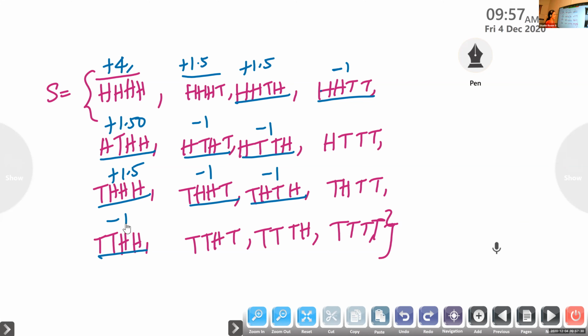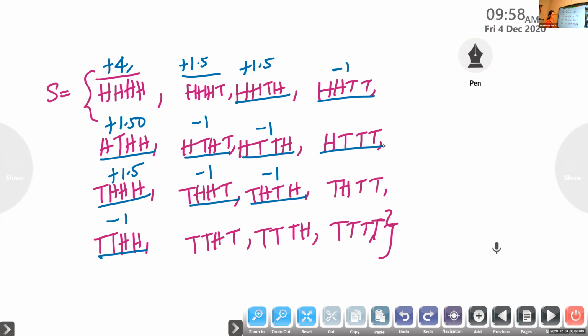Now next, take the next case. 1 head and 3 tail. Srihari, what is the amount you will get? Minus 3.5.